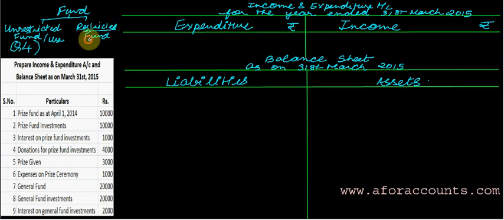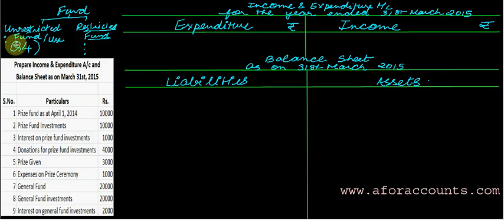Now the restricted fund is used for a specific purpose. The purpose is known for which the fund is made, and it has to be used for that specific purpose only. For example, your endowment fund, annuity fund, prize fund, these are all restricted funds made for a special purpose, whereas unrestricted funds like general reserve and capital fund don't have a special purpose. They are used for general purposes, with no restriction on their use.